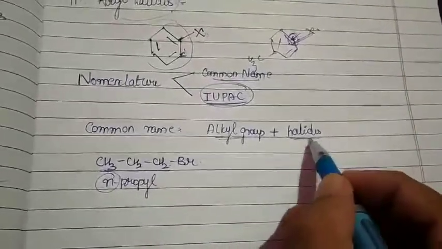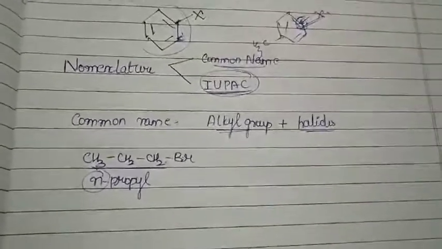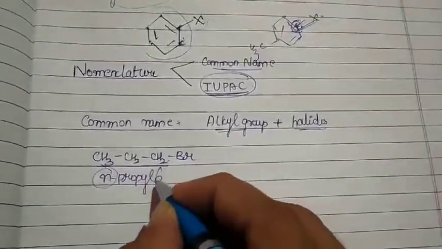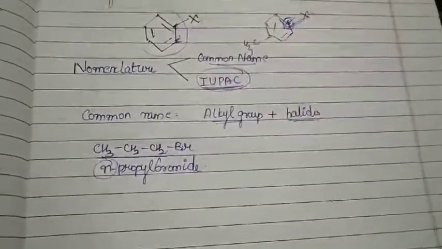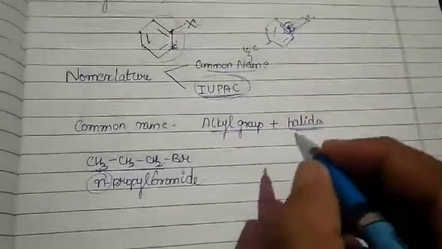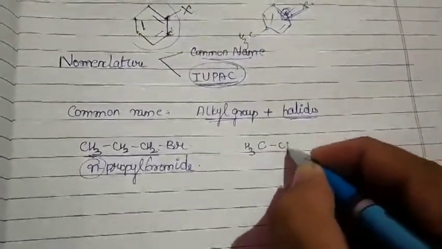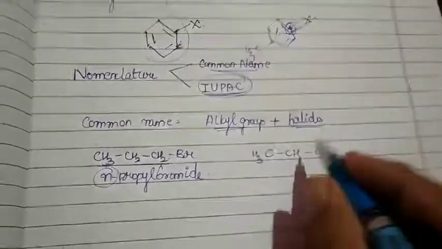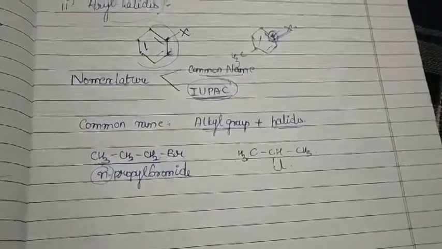My alkyl group I have named. Now I have to add the halide. What is the halide over here? A bromide. So what will be my common name for the structure? N-propyl bromide, normal propyl bromide. Similarly, if I write CH3, CH3 with Cl here, what is the structure?